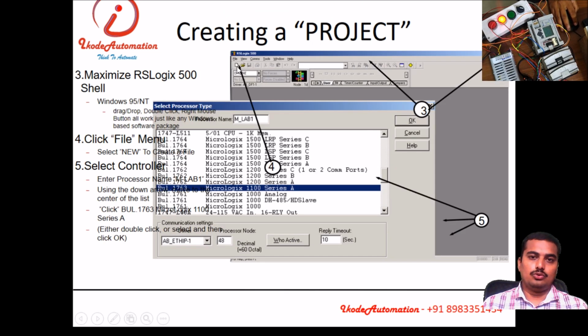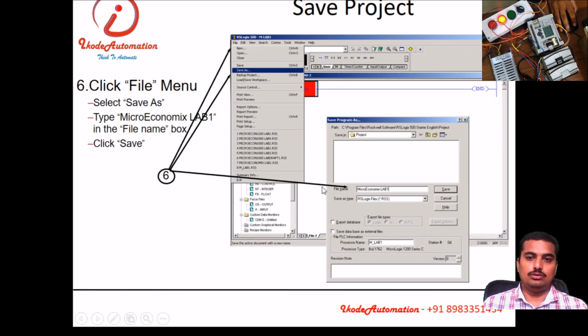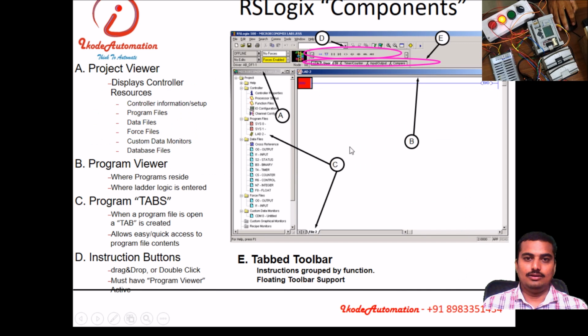Then you need to select the new program and choose the series, which PLC you have. You need to select in the drop down menu, and then OK, and you need to save the file.